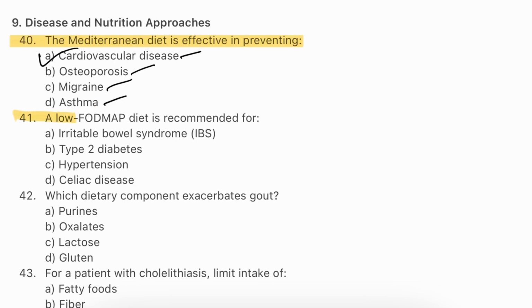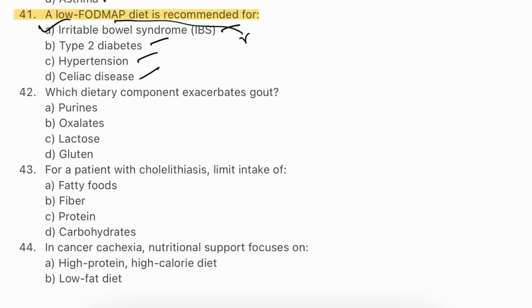Question number 41. A low FODMAP diet is recommended for irritable bowel syndrome, IBS, type 2 diabetes, hypertension, celiac disease. The answer will be A. Irritable bowel syndrome. Low FODMAP diet reduces certain fermentable carbohydrates that can trigger IBS symptoms by minimizing bloating and discomfort. This diet helps manage symptoms and improve quality of life for individuals with IBS. FODMAP stands for fermentable oligosaccharides, disaccharides, monosaccharides and polyols.